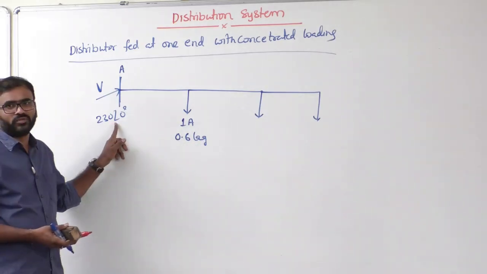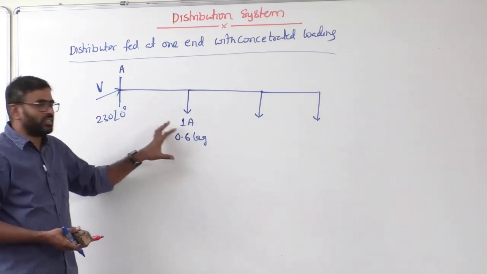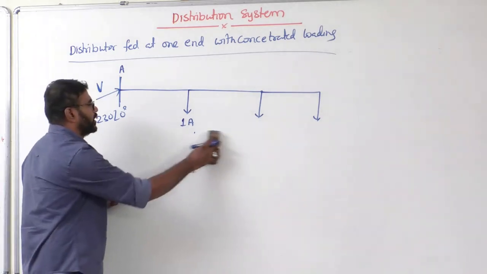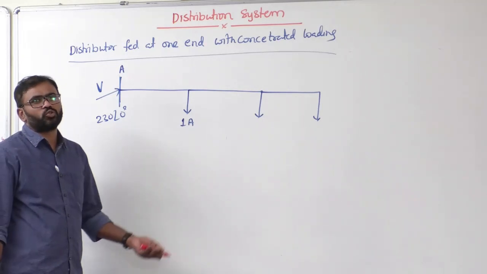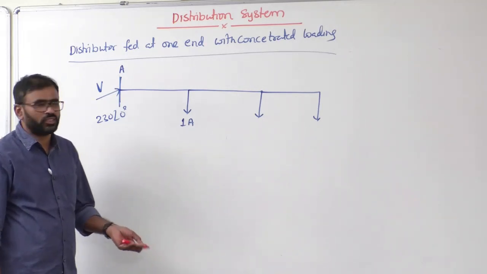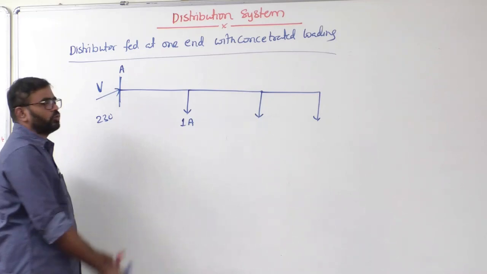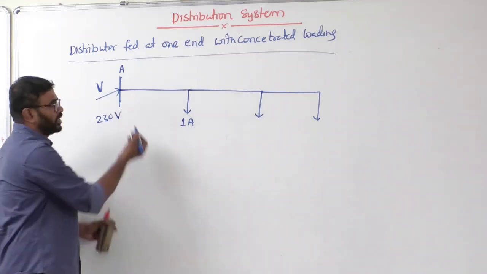From the supply voltage. Okay, clear? If that is AC, fine. DC means no need to worry. Simply the magnitude of the current, because there is no phase angle, right? So here also the magnitude of the voltage. Let's say it is 230 volts, something like that.